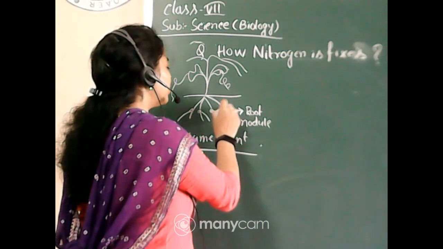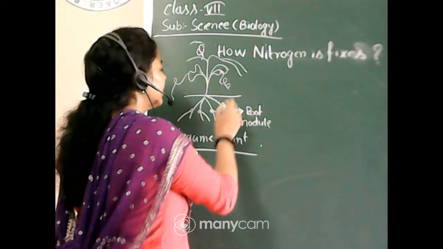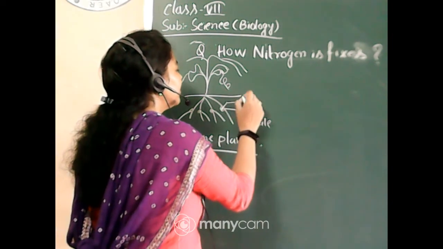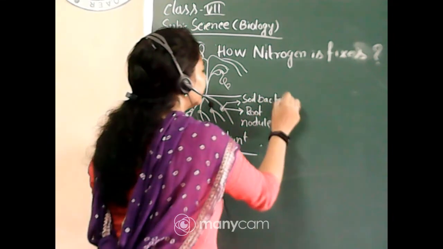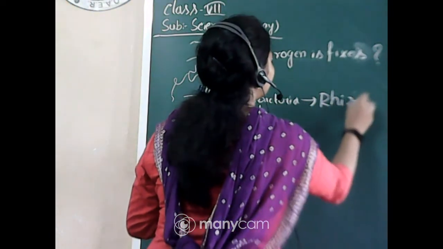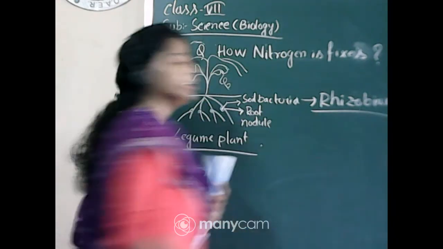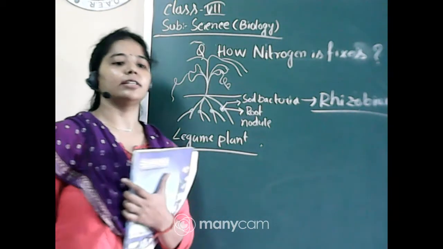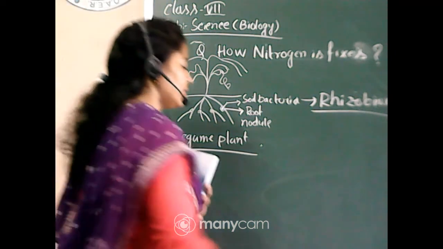In these root nodules some soil bacteria named Rhizobium are present. Rhizobium is present in the root nodules of leguminous plants. Okay, so how do they fix nitrogen?